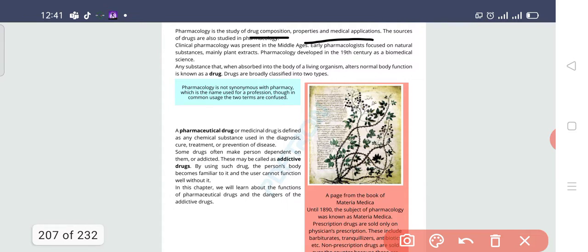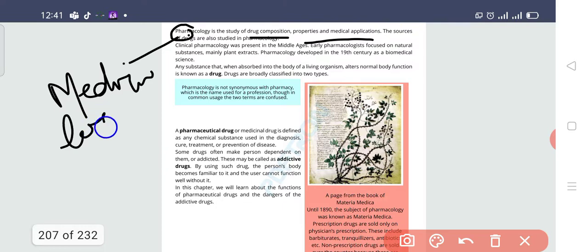So, pharma means, beta, the medicines, and the logy means, you know very well, to study. So, to study the medicines, not only the medicines' composition, also its properties, as well as from where we are going to get these medicines. This all is done under the heading of pharmacology.